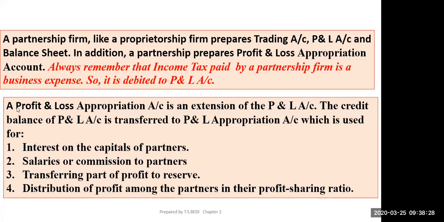Now come to P&L appropriation account. A profit and loss appropriation account is an extension of the profit and loss account. The credit balance of P&L account is transferred to P&L appropriation account.